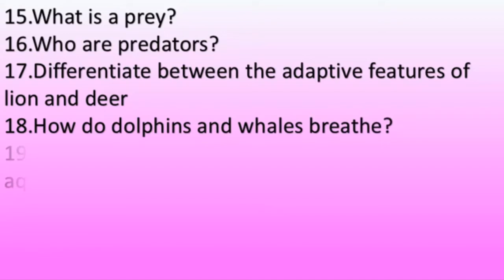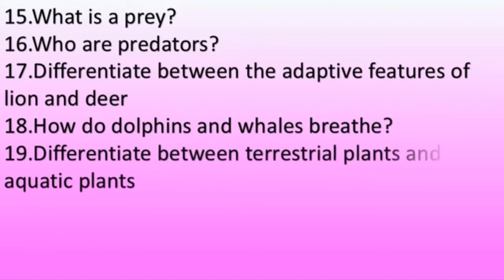How do dolphins and whales breathe? They breathe through blowholes or nostrils. That's enough. Now differentiate between terrestrial plants and aquatic plants. You have to list down the characteristics of terrestrial plants, and then you have to list down those of aquatic plants. I'll tell you how to write.